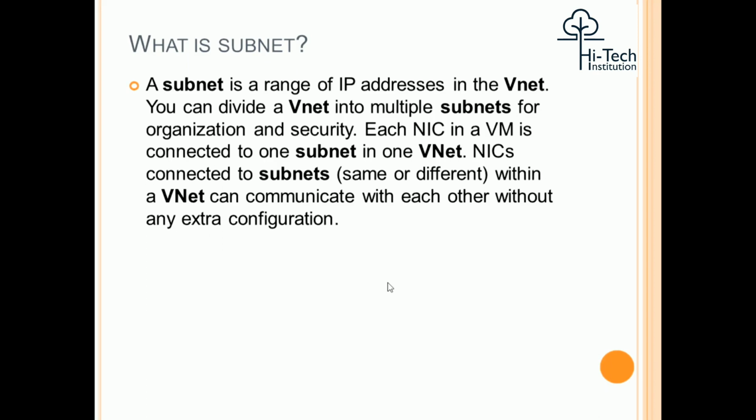Each NIC in a VM is connected to one subnet in one VNet. The NICs may be connected to the same subnet or to different subnets. Inside the VNet, if you have configured any VMs, they can communicate with each other without any extra configuration. We don't need to do any configuration between them. If you want to communicate with a VM in a different network, there you need to do some configuration, something called VPC peering, sorry, VNet peering.